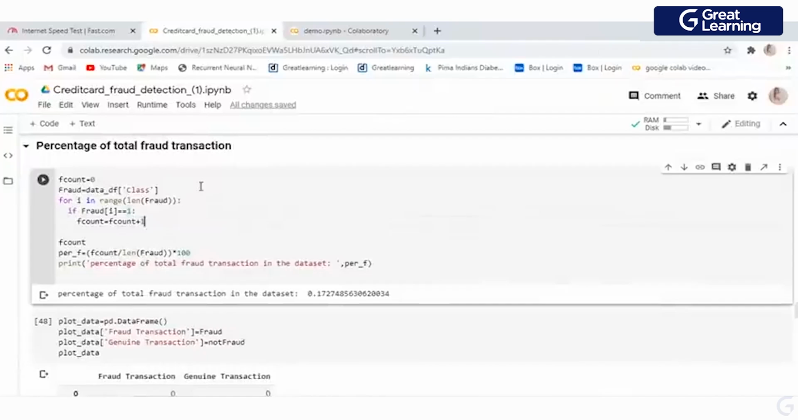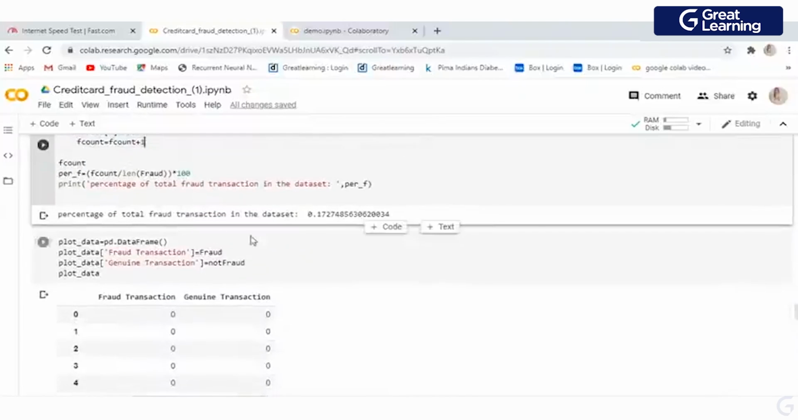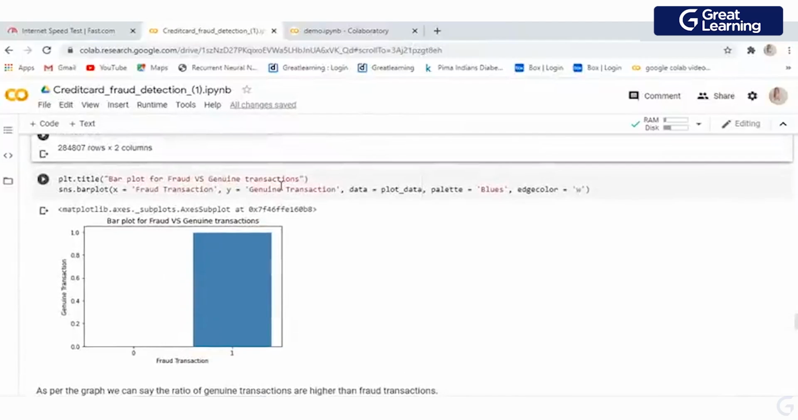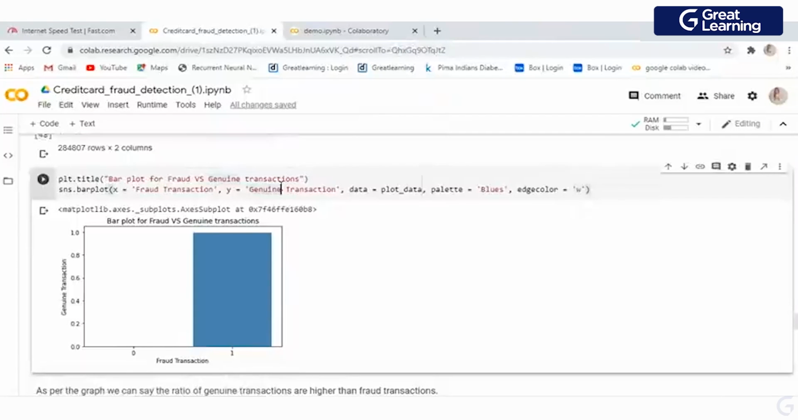Now, I did the same thing for the fraud transactions: if my class equals 1, then please add them, and lastly I take the average of that. You can see the fraud transaction is 0.172% of my data set. Now, I want to see a proper graph. How can you make that? This is something that is going to give you a dataset visualization.